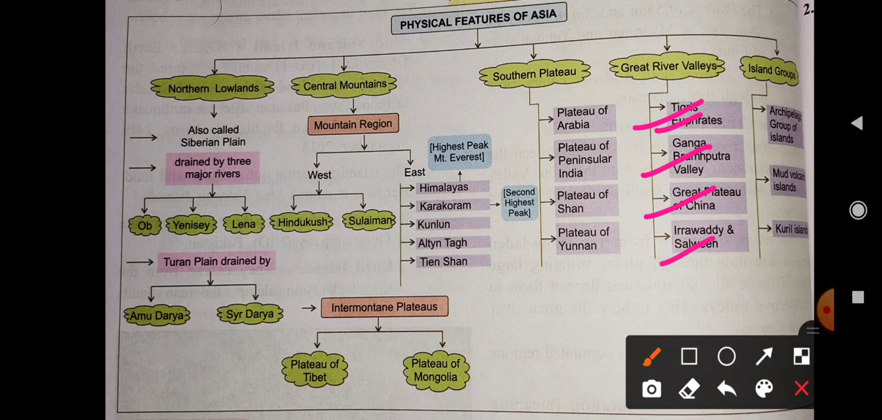So in Tigris Euphrates, there is a Mesopotamian civilization. It is also called the Valley of Mesopotamia. Why is it called that? Because in the Greek language it means between the rivers, which is located in Iraq. Second one is the Valley of Indus, or the Indus Valley civilization. Then in China, there is the Great Plain of China, where we can see the Chinese civilization.